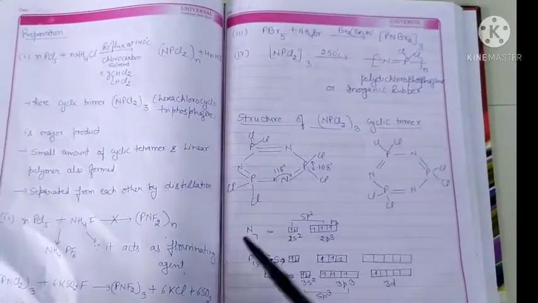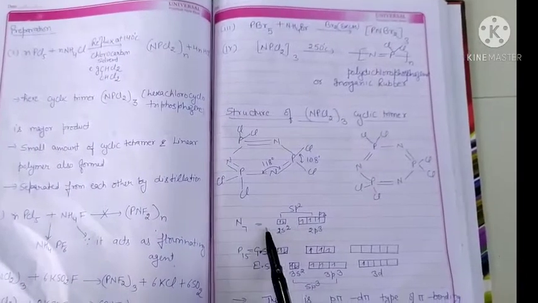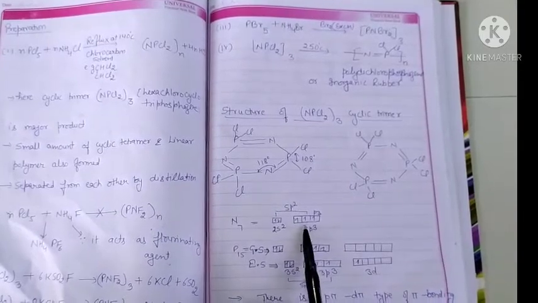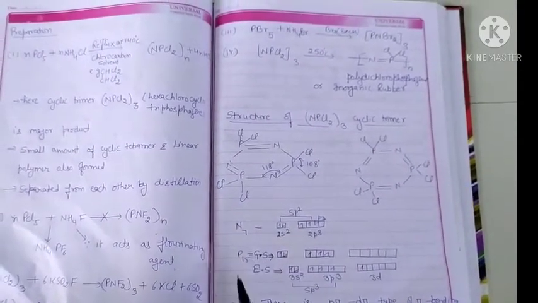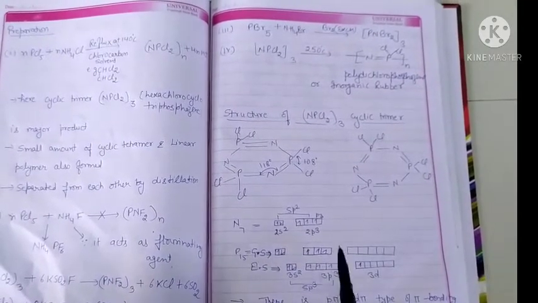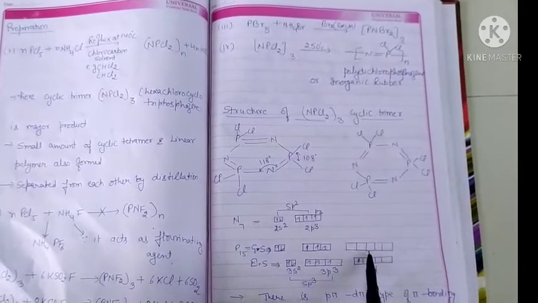Hybridization structure. The atomic number of nitrogen is 7 and its configuration is 1s2, 2s2, 2p3. The s and p orbitals are used in the hybridization. Phosphorus has atomic number 15. In the ground state, its configuration is 3s2, 3p3 and the d orbital is vacant.